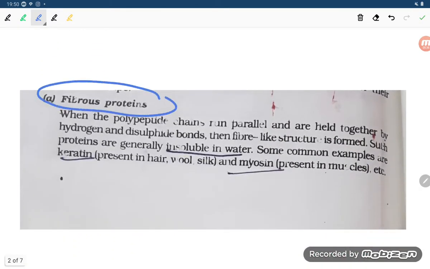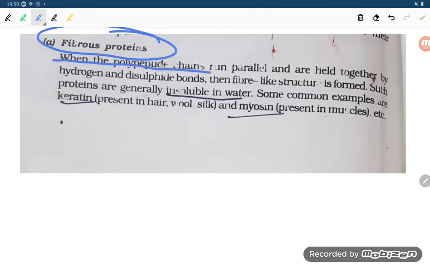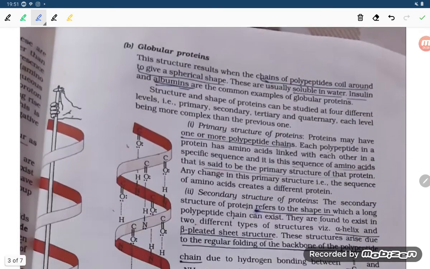The first one is the fibrous protein. When the polypeptide chains run parallel and are held together by hydrogen and disulfide bonds, a fiber-like structure is formed. Such proteins are generally insoluble in water. Some common examples are keratin, present in hair, wool and silk, and myosin, present in muscles, etc.